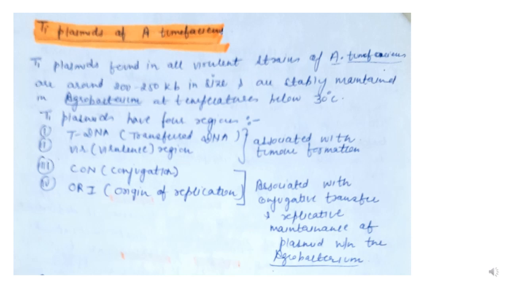The first two regions, T-DNA and Vir, are associated with tumor formation, and the third and fourth regions, con and ori, are associated with conjugative transfer and replicative maintenance of the plasmid within the Agrobacterium.